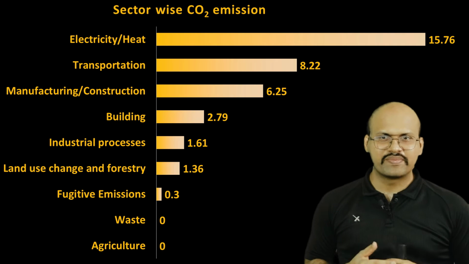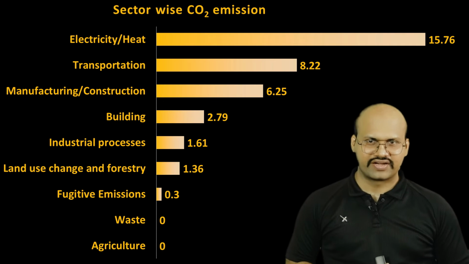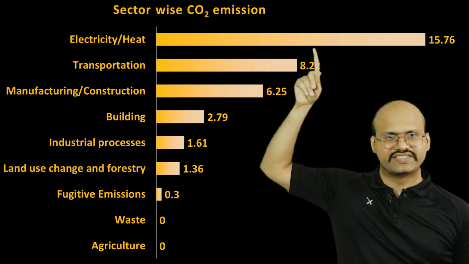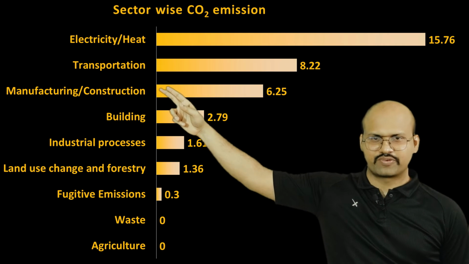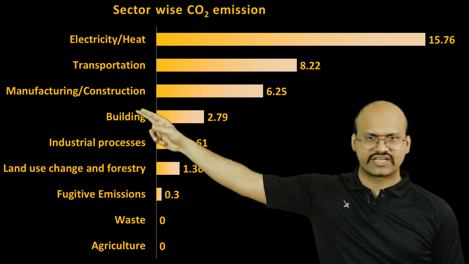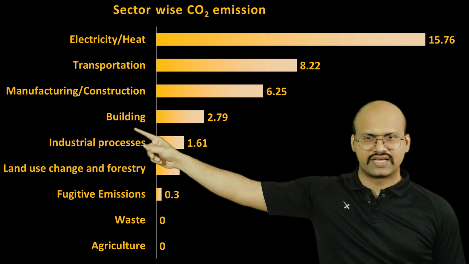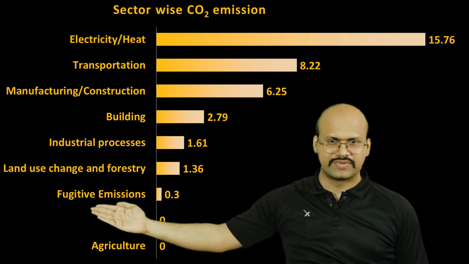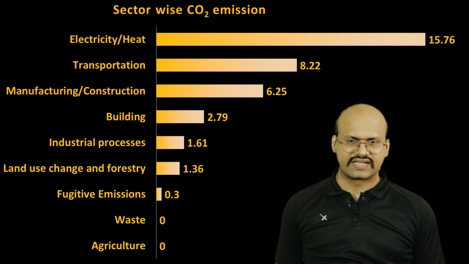So what are the major sources of this carbon dioxide? We can see that the most important source is this electricity and heat generation. Then there is transportation, manufacturing or construction, building uses, industrial processes, land use, fugitive emissions, waste and agriculture.